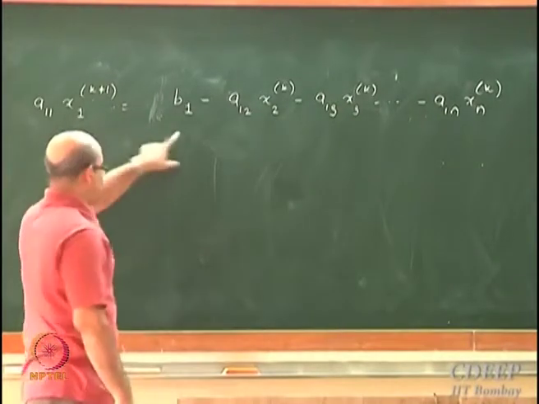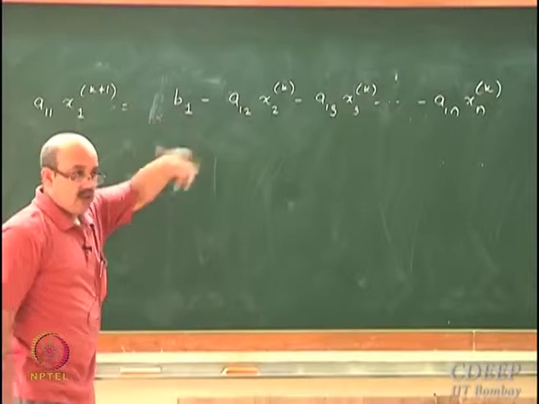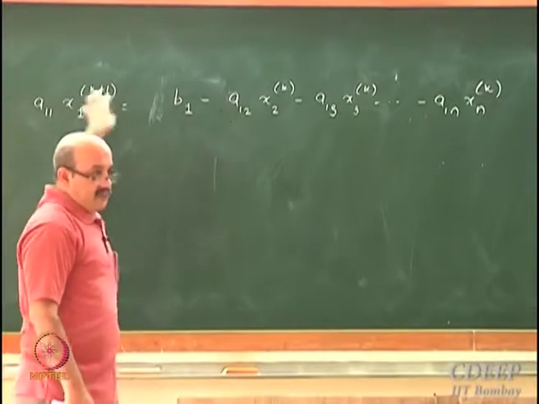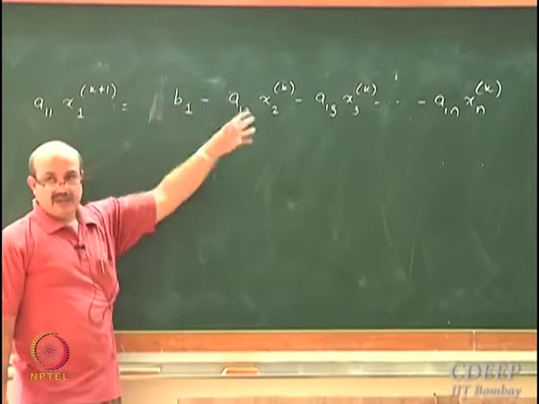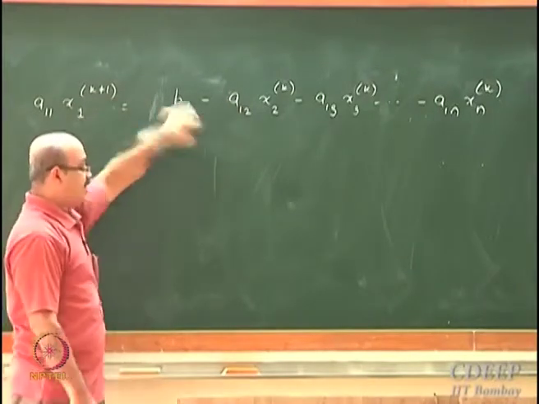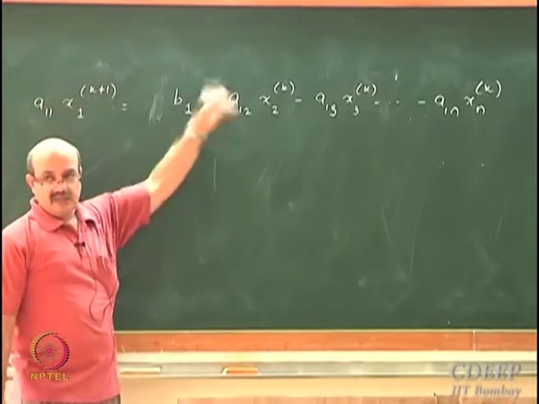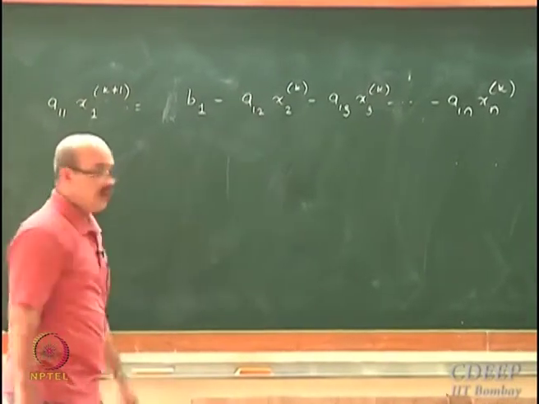Earlier, when I wrote the algorithm, I had divided by A11. Now my intention is different. I want to get a convenient vector-matrix notation, so I have multiplied by A11. So this is the equation which I have to solve, right?